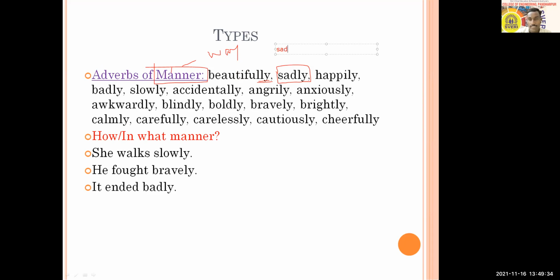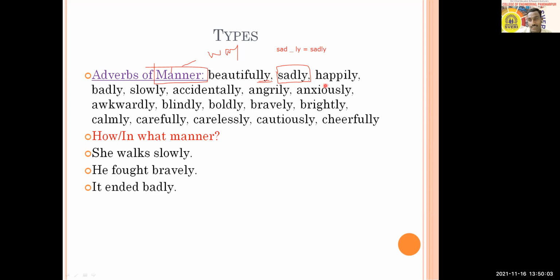Sad is an adjective, and if you add ly here, you're going to get the word sadly. This way you can make a number of adverbs by adding the ly suffix to adjectives. You can take the example of happy also. Happy is an adjective, happily becomes an adverb.